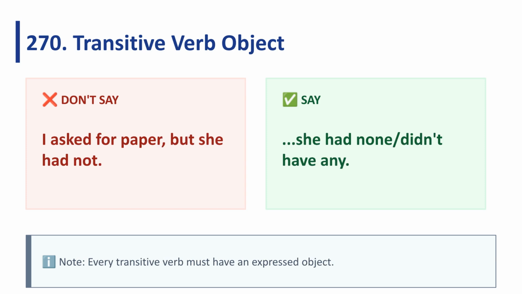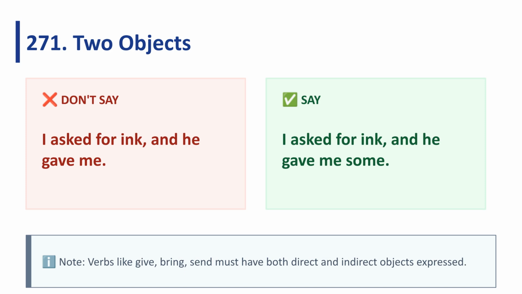Every transitive verb must have an expressed object. Instead of she had not, say, she had none, or didn't have any. Verbs like give, bring, and send need both direct and indirect objects expressed. Say, I asked for ink, and he gave me some.